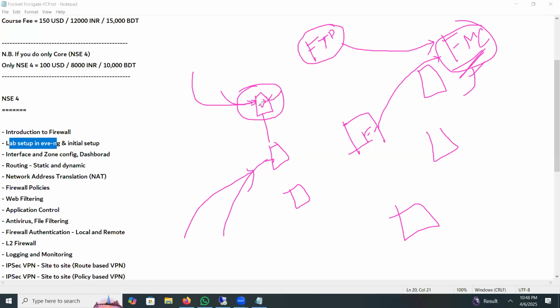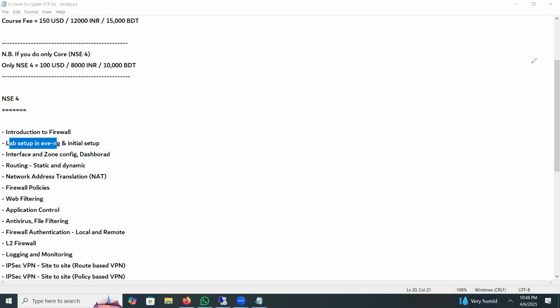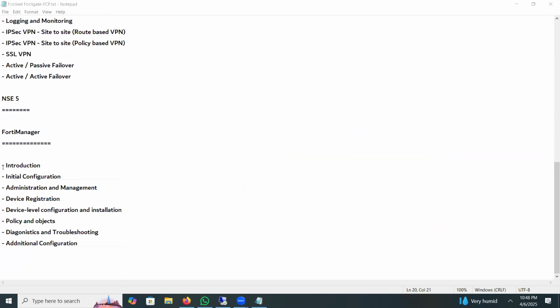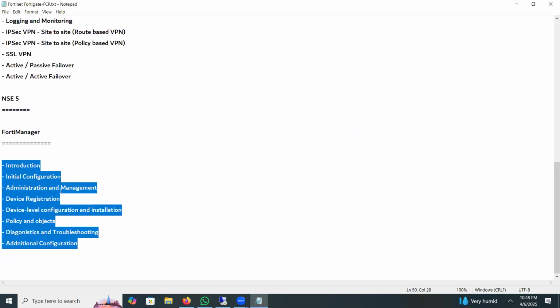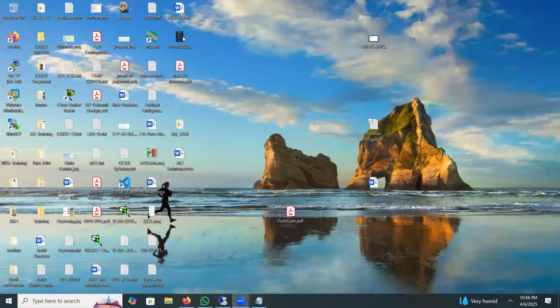Same thing here. On FortiGate, we call it FortiManager. On Cisco, we call it the Firewall Management Center; here we call it FortiManager. FortiManager will give you a central dashboard, and from the dashboard we can configure or control everything. I will also describe that section. Maybe 5 to 6 classes will be on FortiManager, and here 15 classes. In total, 20 classes will be taken. So this is all about it.